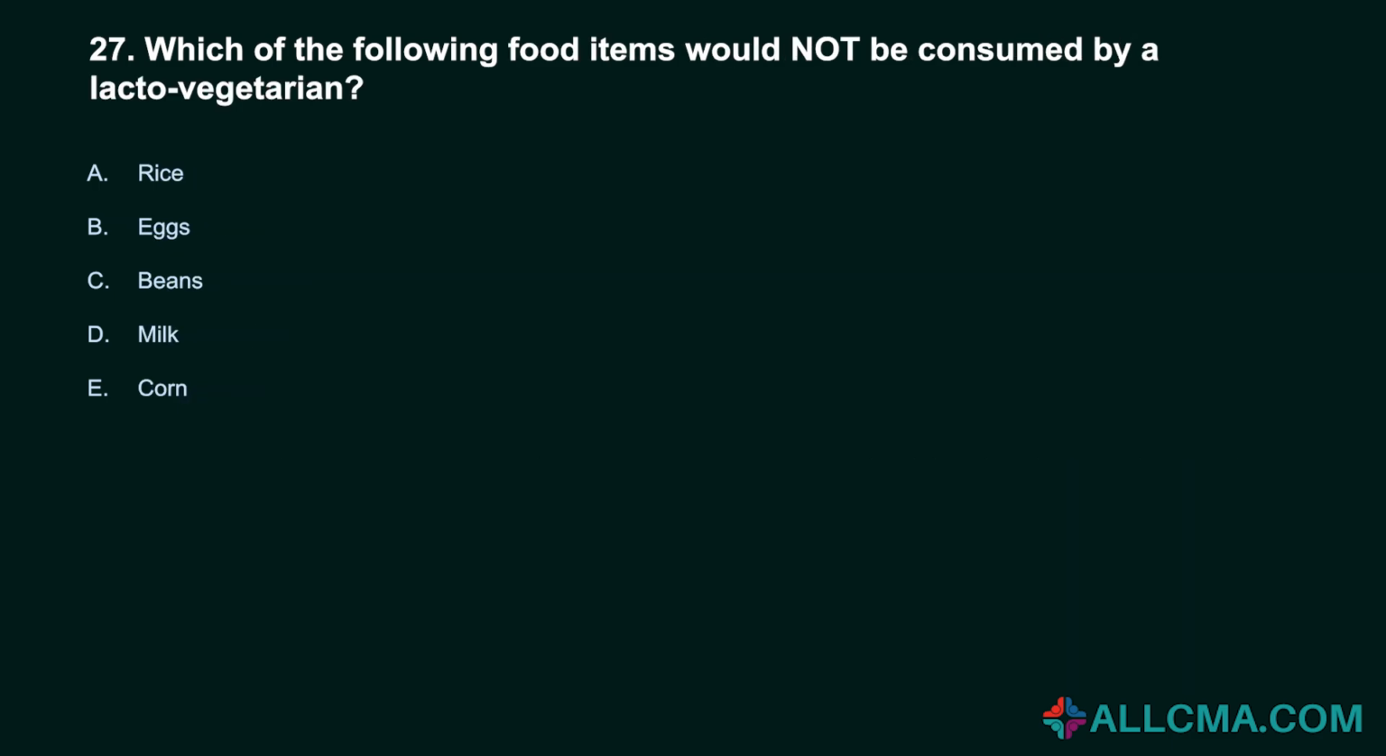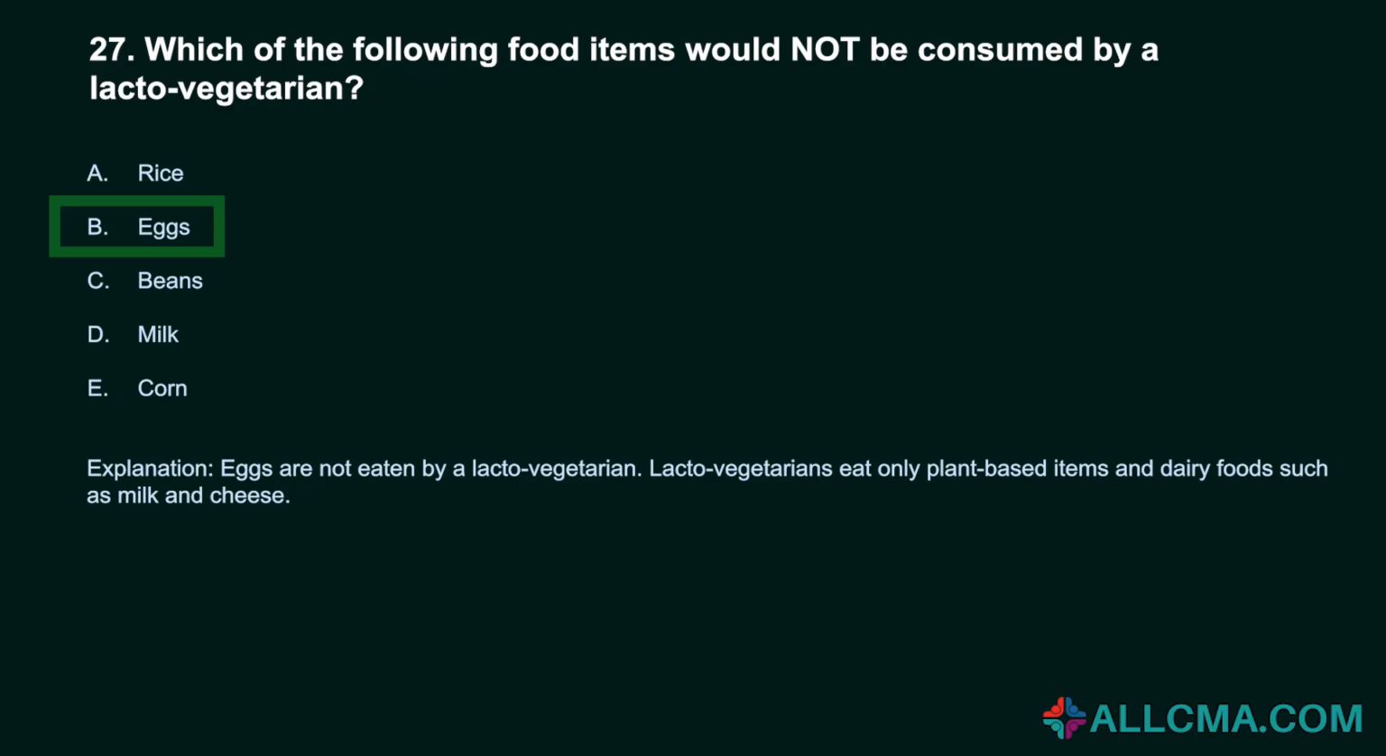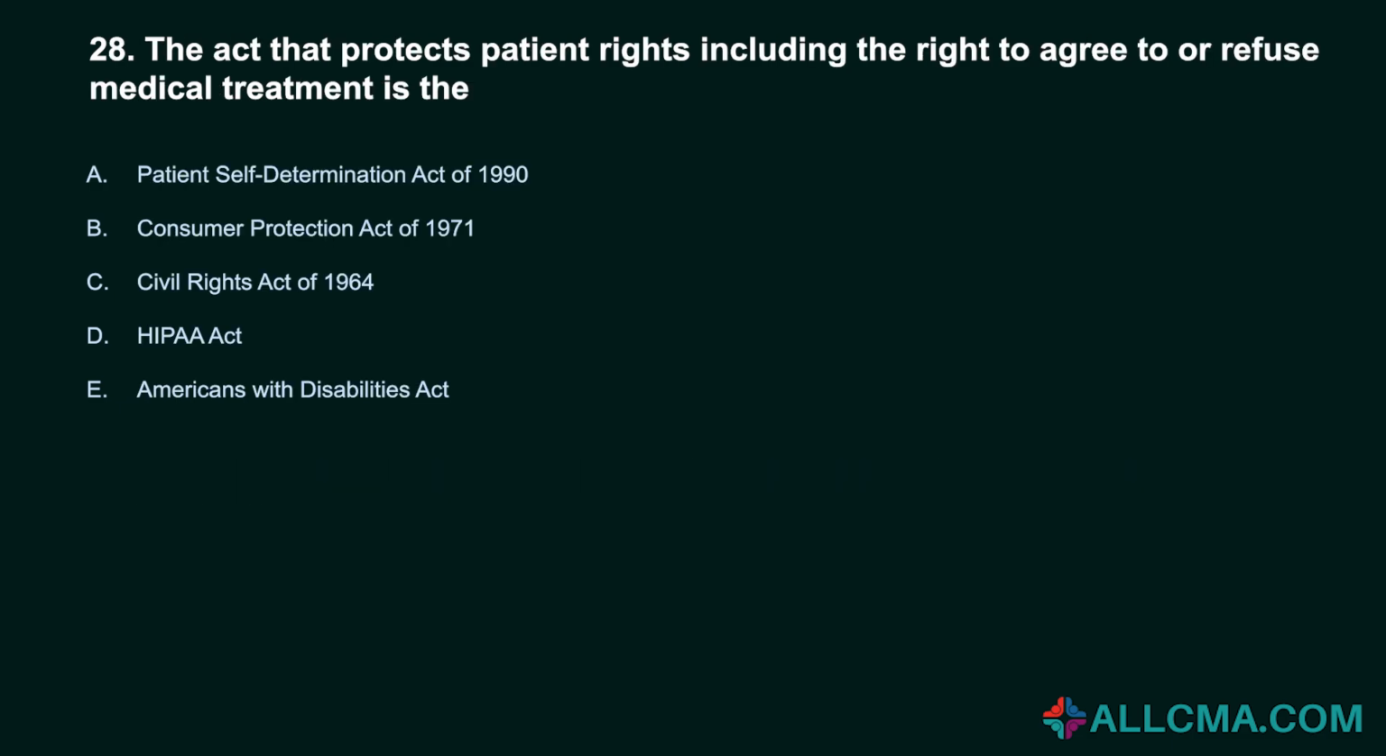27. Which of the following food items would not be consumed by a lacto-vegetarian? A. Rice. B. Eggs. C. Beans. D. Milk. E. Corn. Correct answer, B. Eggs. Eggs are not eaten by a lacto-vegetarian. Lacto-vegetarians eat only plant-based items and dairy foods such as milk and cheese.